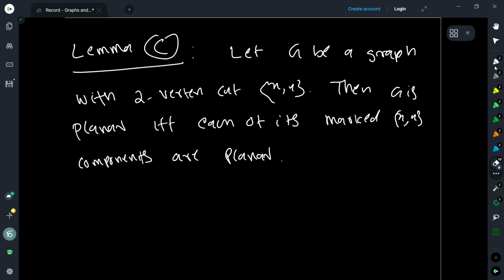Okay, let me put it in another way. Why don't you prove one direction? Let us take that the graph G is planar. Then can you tell me why each of its marked xy components are planar?